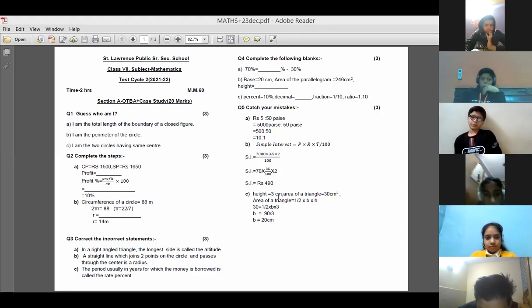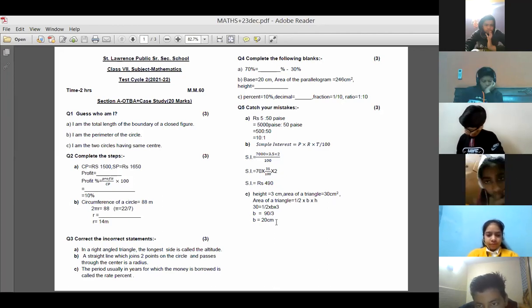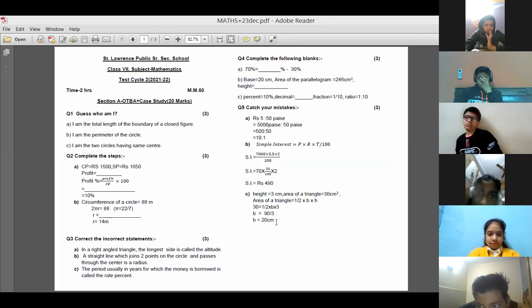Next, height is given 3 centimeters and area is given 30. And the formula of area of a triangle is half into base into height. So what is the mistake given here? Half into base into height. So you have to find out the base. 60 upon 3. That's right, Vedika. Instead of 90, it should be 60. Because when you are cutting 2 15s are 30, 15 3s are, yes, 60 by 3 is the right answer, Mahi.